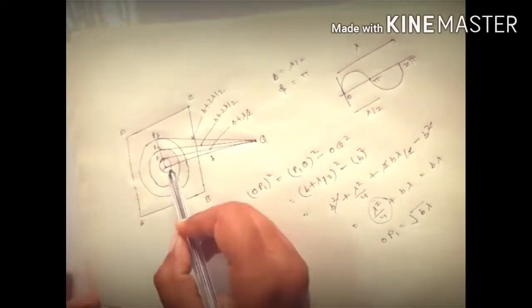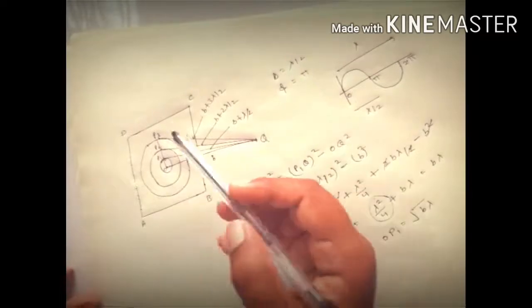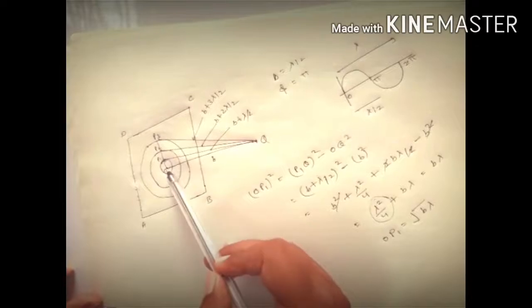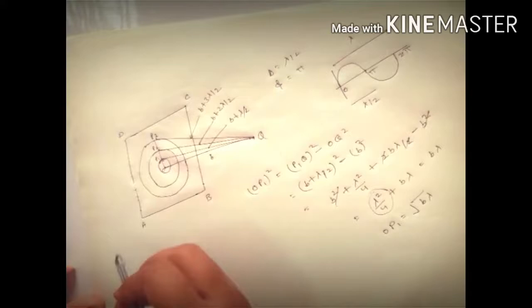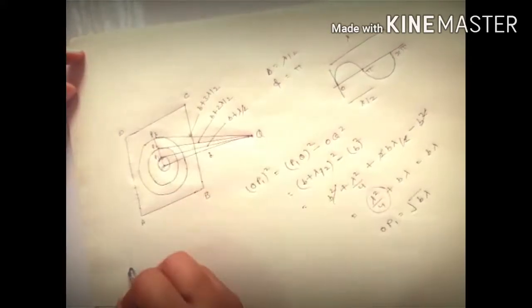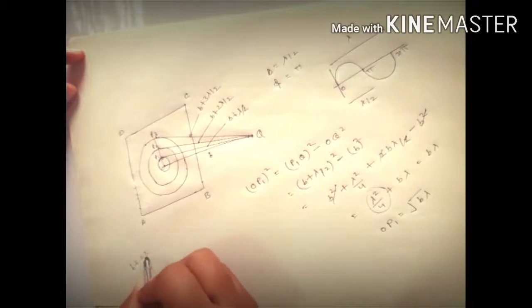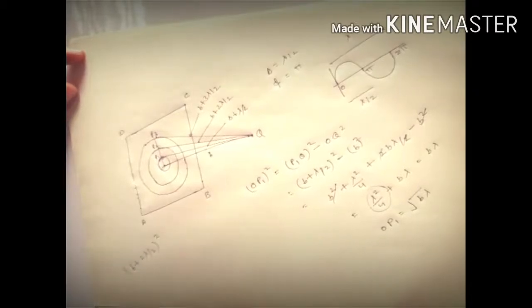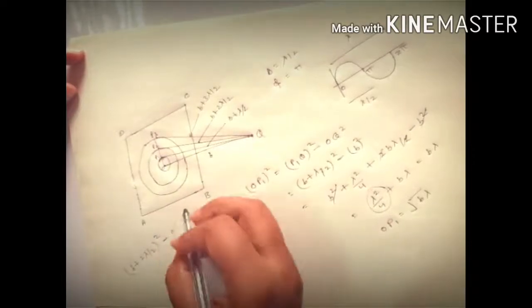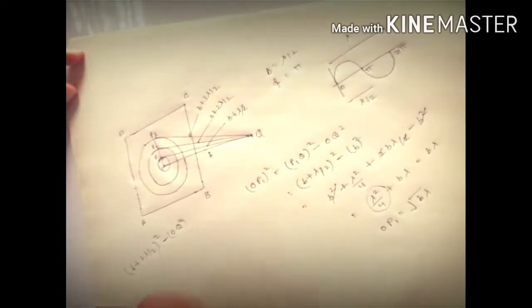In the same way, we find the radius of the second half period zone OP2. OP2 is the radius of the second half period zone. For this we have P2Q. P2Q is B plus 2 lambda by 2 whole square minus OQ square.